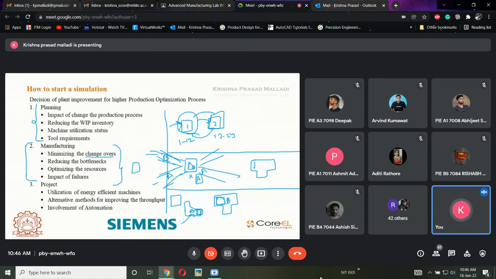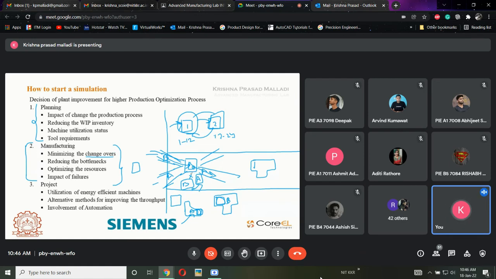Once the part was done, the part is entering into the A exit conveyor. Now the B part needs to enter the machine. But the program that is loaded in the CNC machine is A. Now how am I supposed to change this? I'm not going to do this A operation on the B part. Why? Because the B program needs to operate on the B part. Now this conversion from A to B is called a changeover.